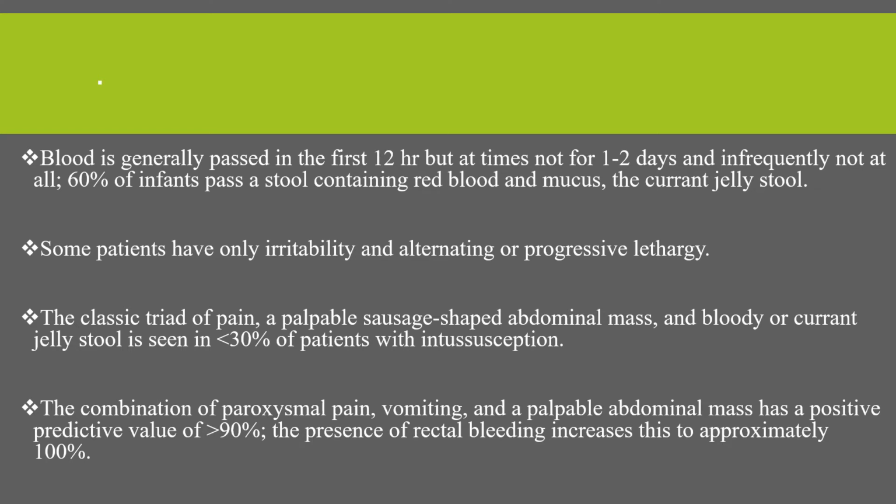The classic triad of pain, palpable sausage-shaped abdominal mass, and blood or currant jelly stool is seen in only 30% of patients with intussusception. The combination of paroxysmal pain, vomiting, and a palpable abdominal mass has a positive predictive value of greater than 90%, and the presence of rectal bleeding increases this to approximately 100%.